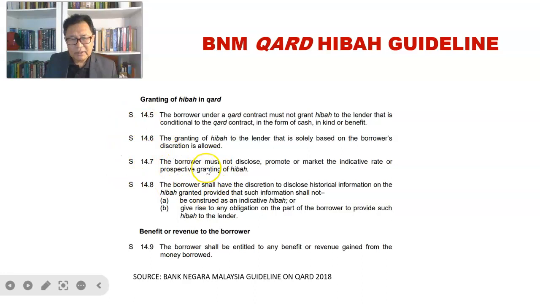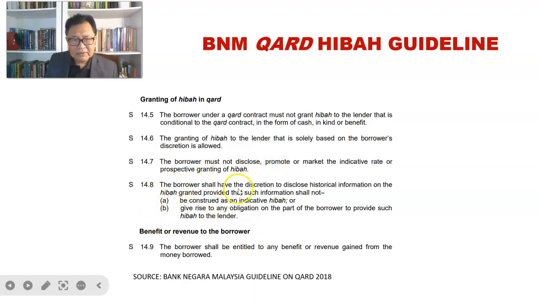Then the borrower must not disclose or promote or market the indicative rate or prospective granting of a hibah. So there shouldn't be any kind of announcement or any kind of sign where the borrower, or the bank, is giving some kind of benefit to the lending party, that is the depositor, for making the placement. So this has been mentioned very clearly in this Bank Negara hibah guideline.